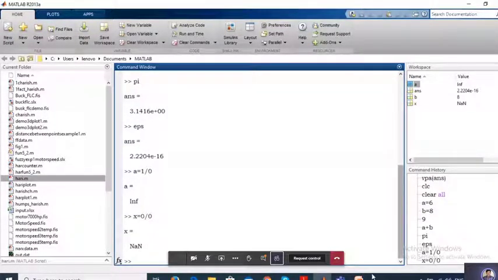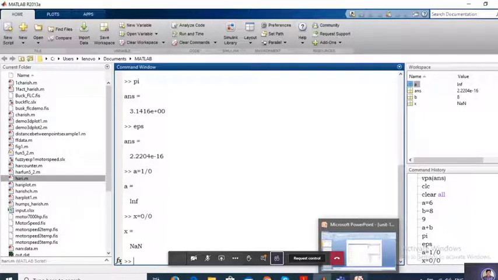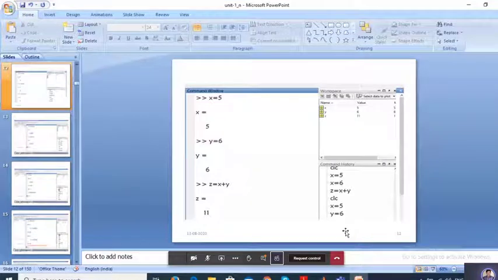Now this is nothing but assigning the values, and you see in the command history the same thing what you have done. It will be stored in the command history.